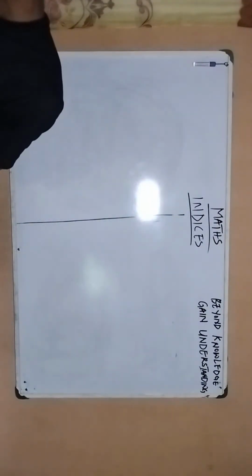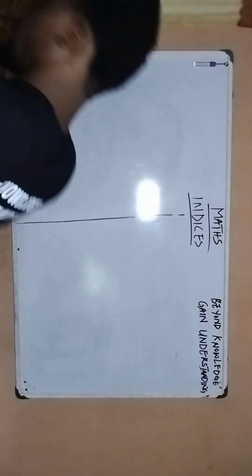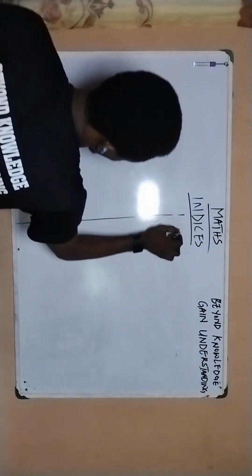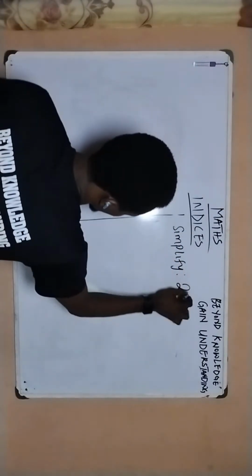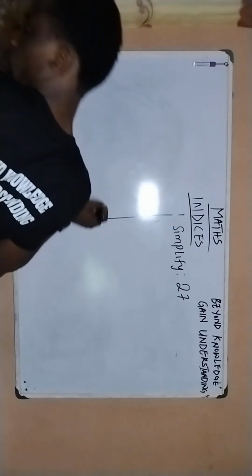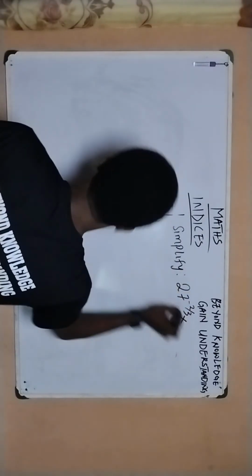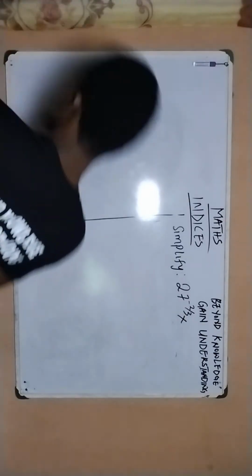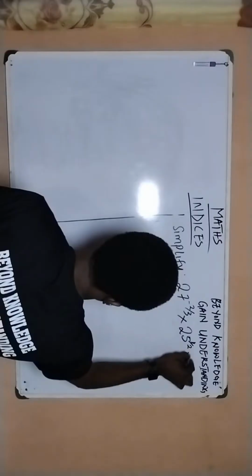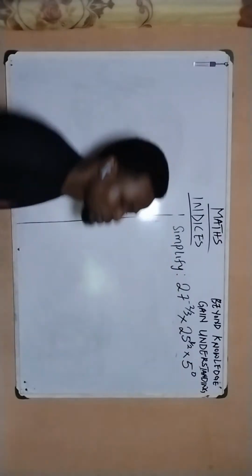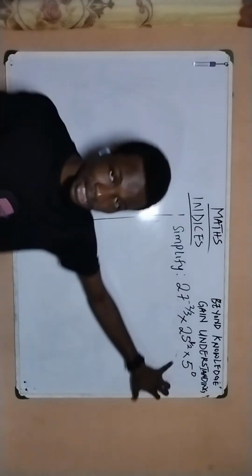So let me find the question that we'll also solve, and then we call it a day. So look at this question. We have: simplify 27 raised to the power of 1 over 3, minus 2 over 3, multiply to 25 raised to the power of 1 over 2, multiply to 5 raised to the power of 0. So this is what we're asked to simplify. We're asked to simplify this given expression.